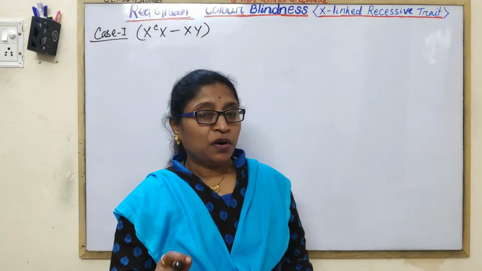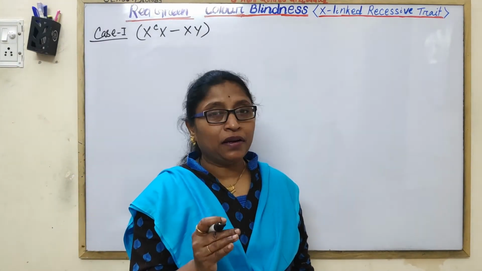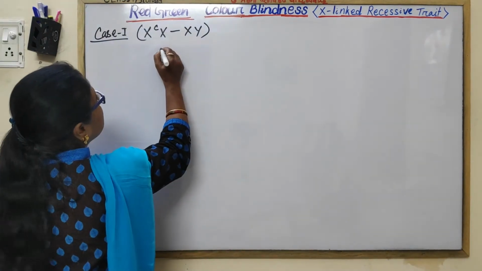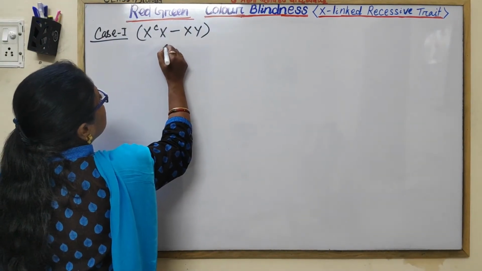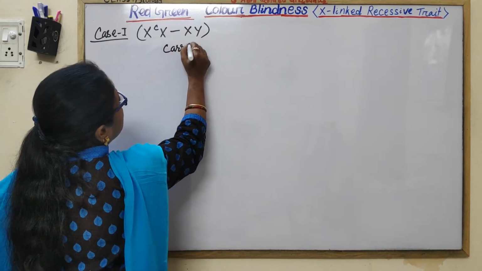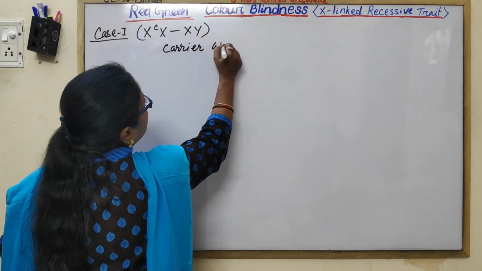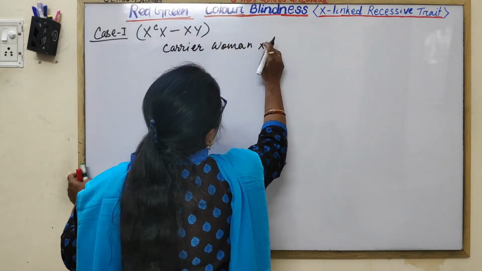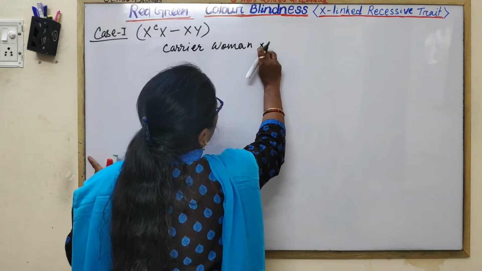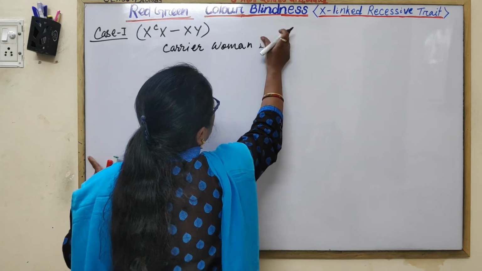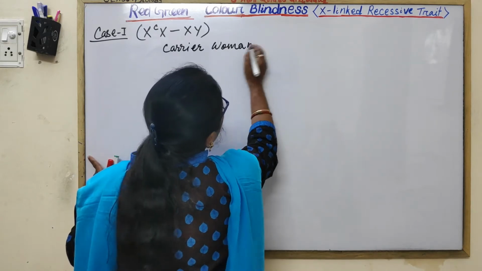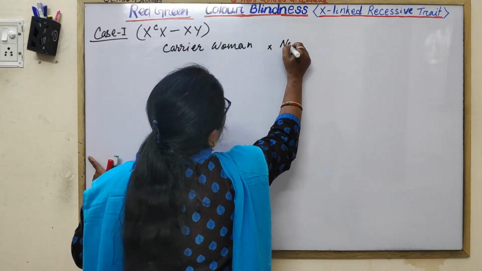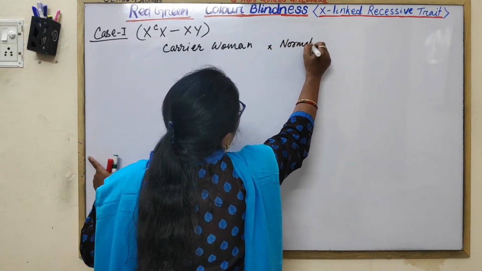Case 1. When a carrier woman is married to a normal man. The marriage symbol is given by a small cross. Carrier woman married to a normal man.